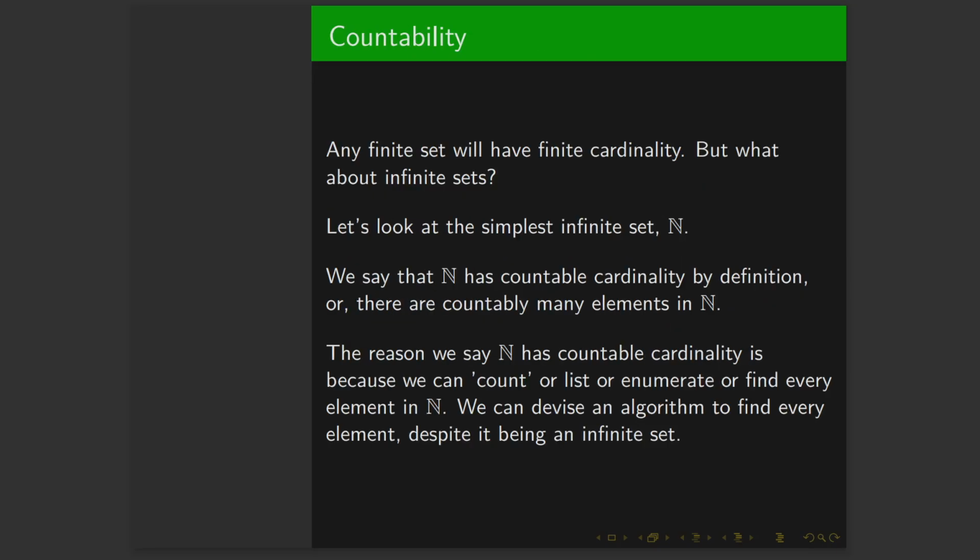For example, if you have a set with 100 elements, well then its cardinality is 100. 1000 elements, cardinality is 1000. What's the cardinality of an infinite set? Well, we say that it's countable, or it has countable cardinality, or there are countably many elements in the naturals.